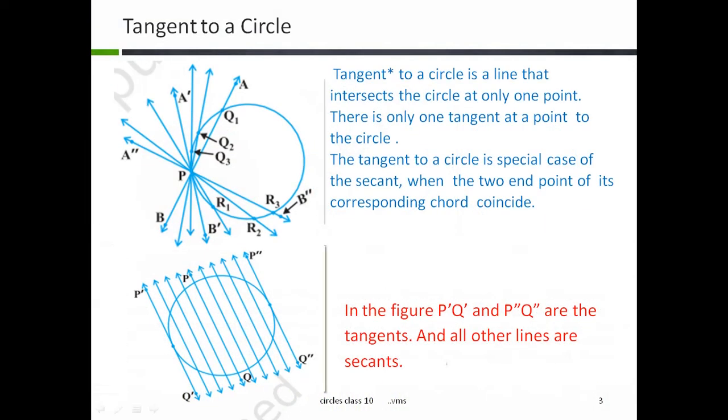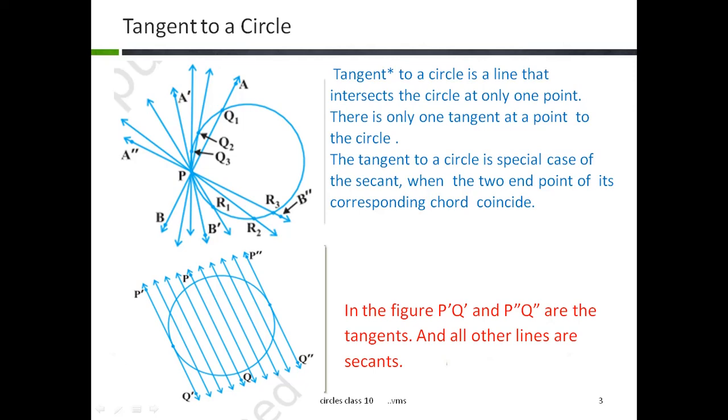Tangent to a circle. We take a circle and the lines A dash B dash. This is a line which touches the circle in only one point P. All other lines intersect the circle in 2 points. Therefore, A dash B dash is a tangent. All other lines are secants to the circle.